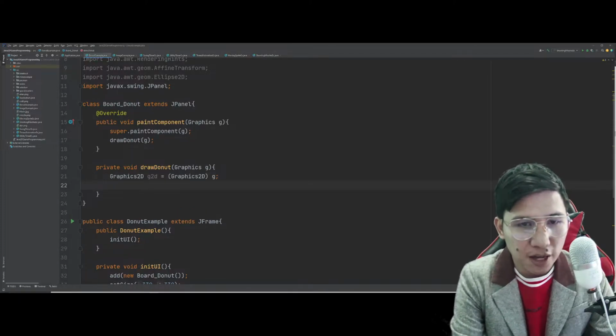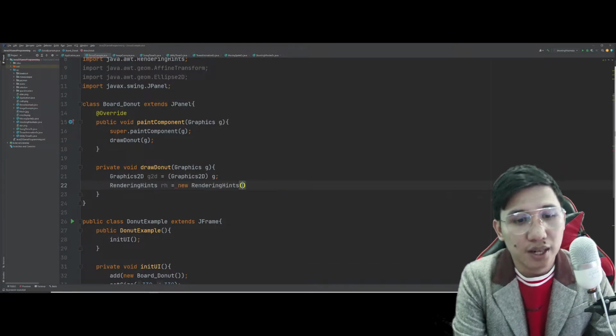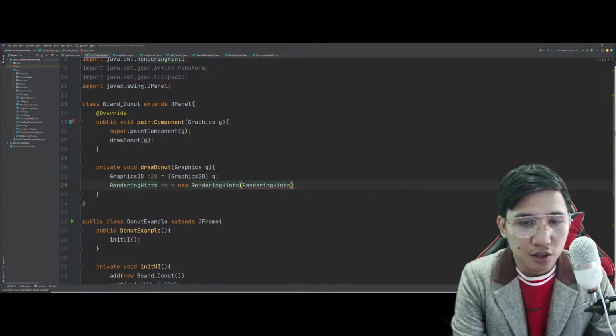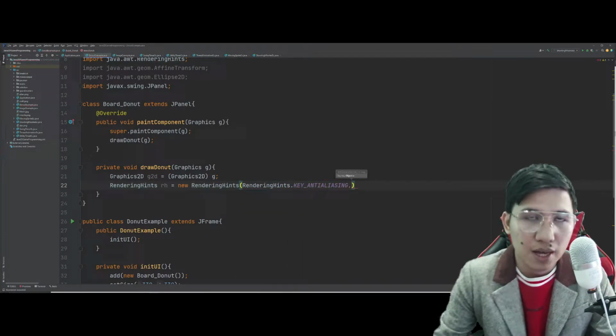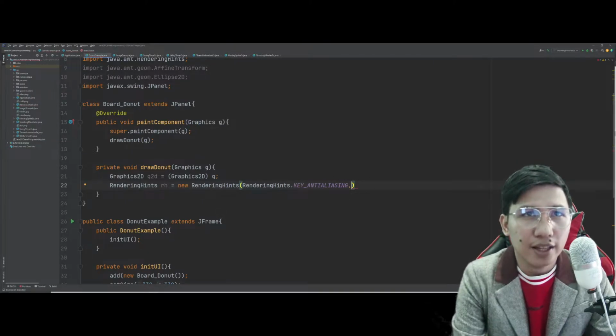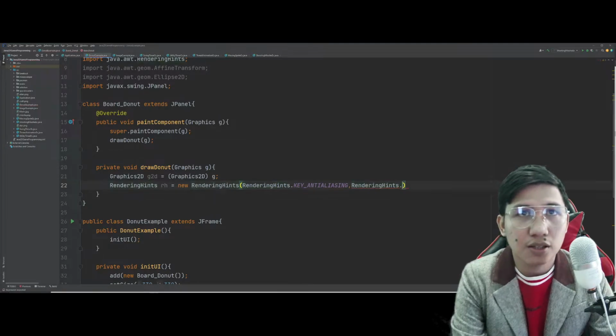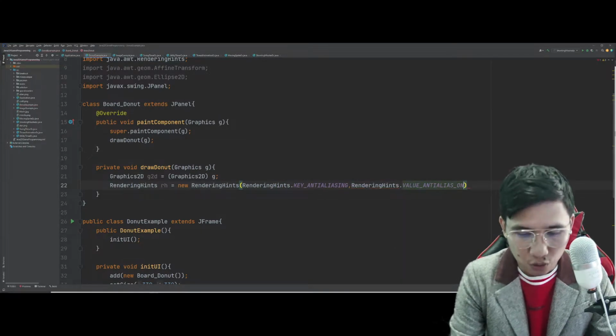Now, para mas maayos yung pagkaka-render natin, we will use rendering hints. Let's name that as rh. New RenderingHints. By now, you should already know the purpose of this one. KEY_ANTIALIASING, RenderingHints.VALUE_ANTIALIAS_ON.